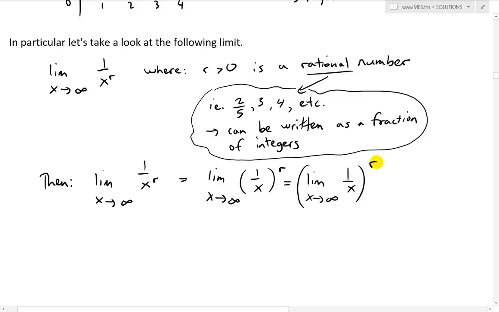So in other words, this is just a limit of 1 over x, which is just equal to 0. This goes to 1 over infinity, which is equal to 0, or approaching 0. The inside there, so we have 0 to the power of r, which is equal to 0. So in other words, the limit is equal to 0.